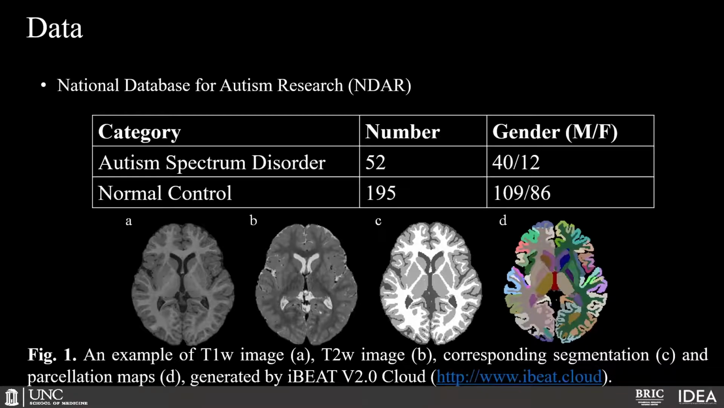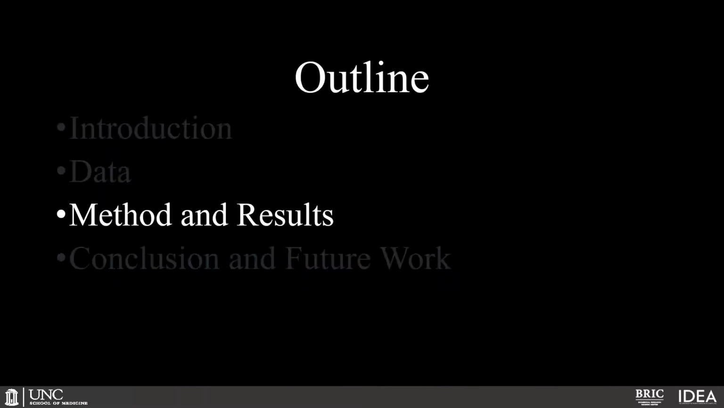The images from A to D are T1 weighted image, T2 weighted image, segmentation map, and parcellation map, respectively. It should be noted that the segmentation map and the parcellation map are generated by iBEAT version 2 Cloud, which is a publicly available software. The next part is the method and results.